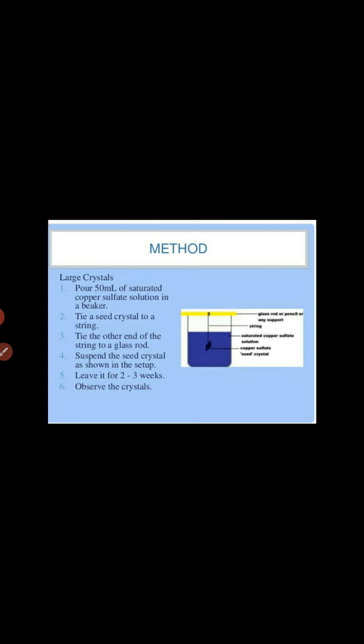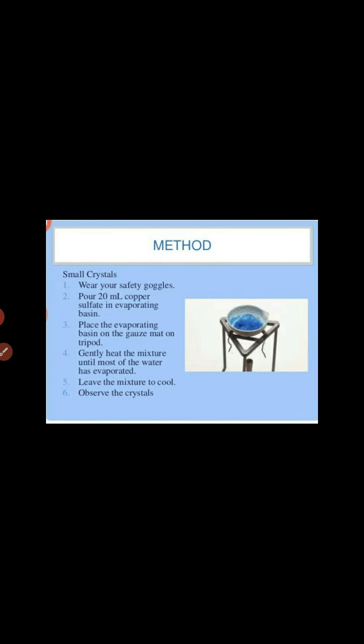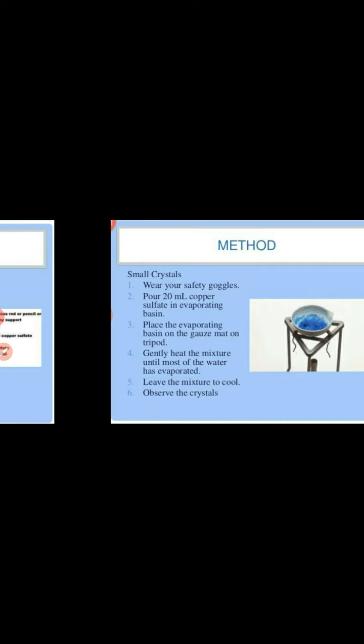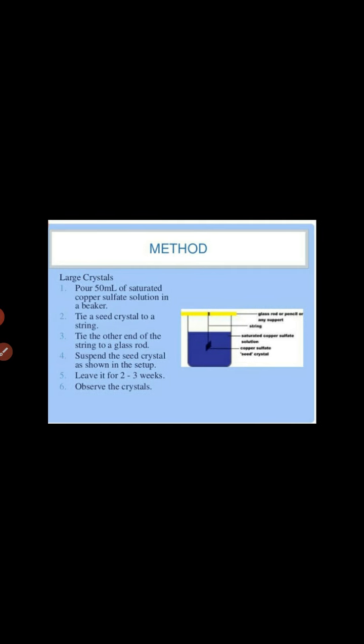What happened? From this method, after cooling you will get some solid crystal. That crystal is a small amount of crystal. Now how can you get a large crystal? In the next method, you pour the 15 ml saturated copper sulfate.